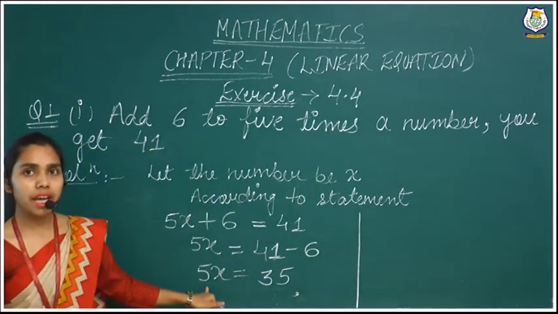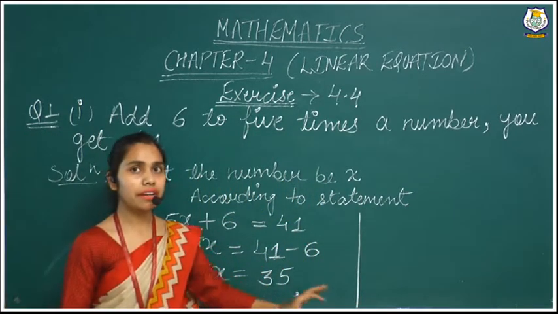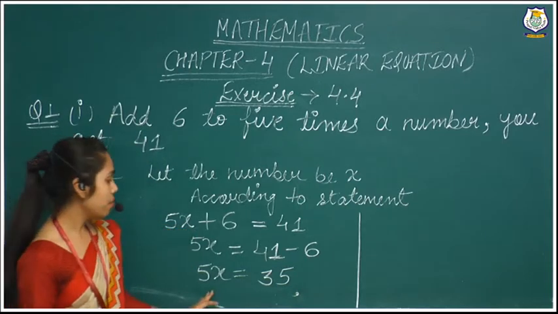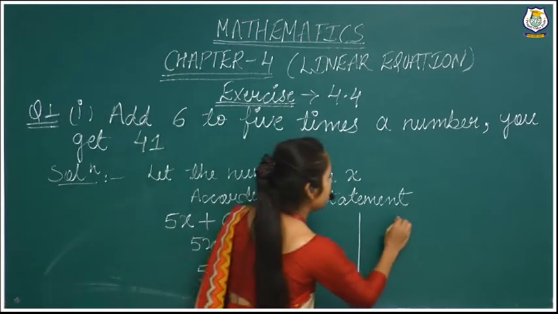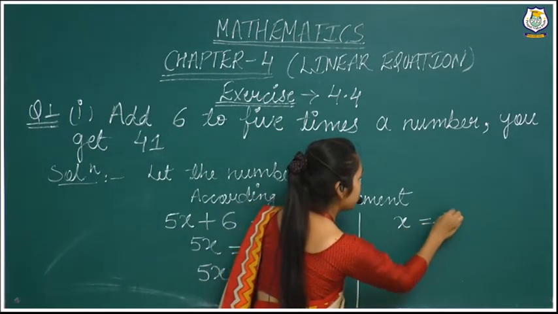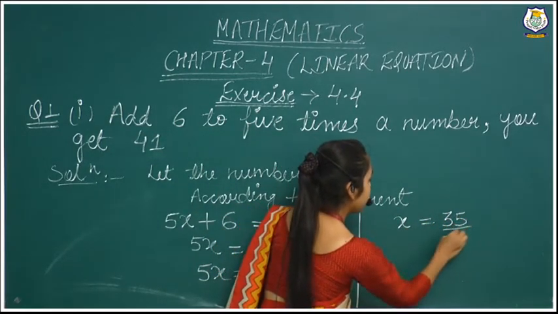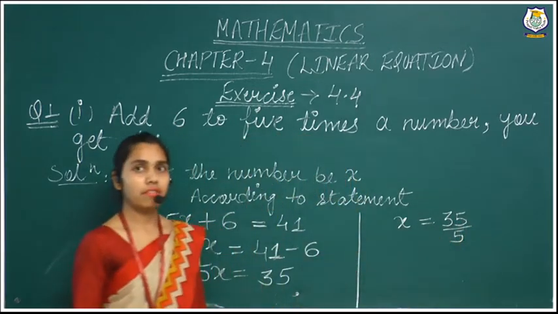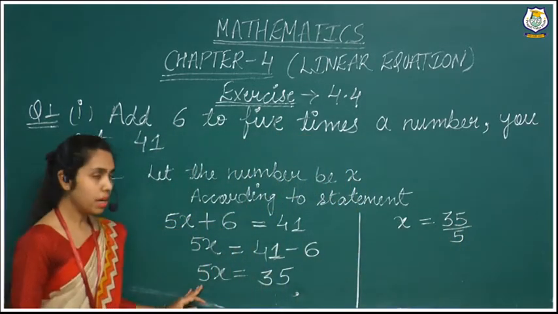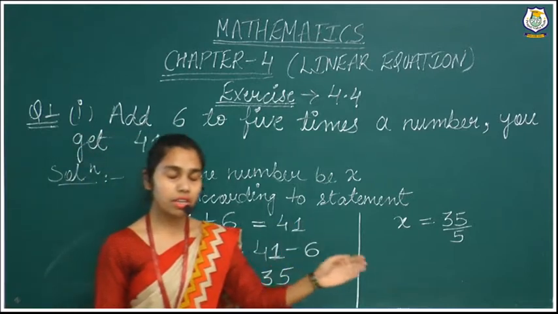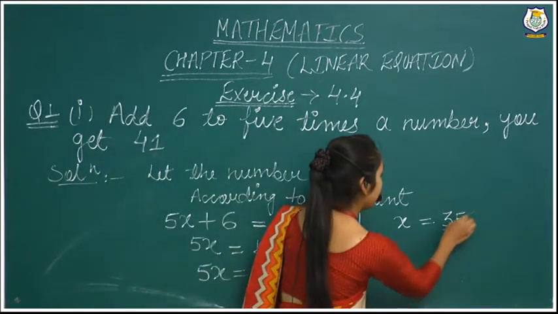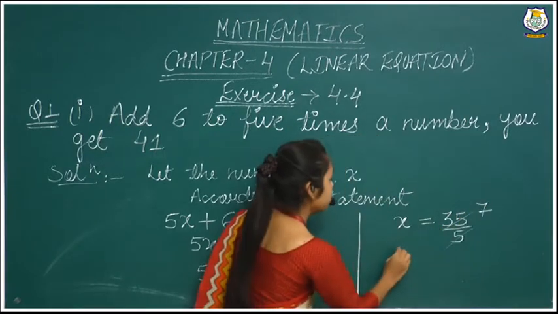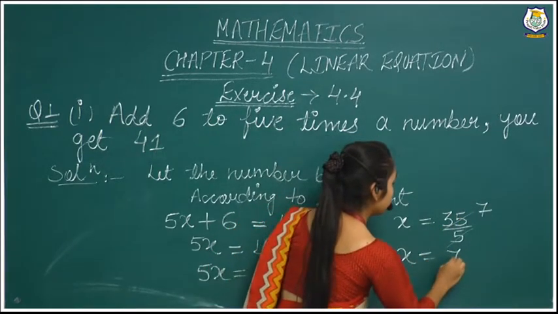We have to take that 5 on the right hand side, right? So when we are taking a 5 on the right hand side, then the sign will be changed. So x is equals to 35 by 5. Now here it is in the multiply. When we will take on the another side, then the sign will be changed. Here it is in the divide. Now it will cut how many times? 7 times. X is equals to 7.